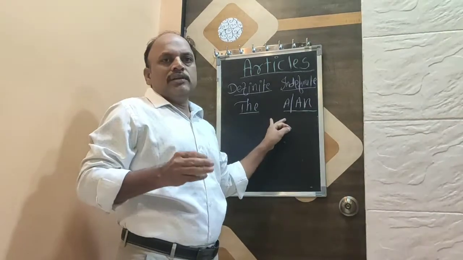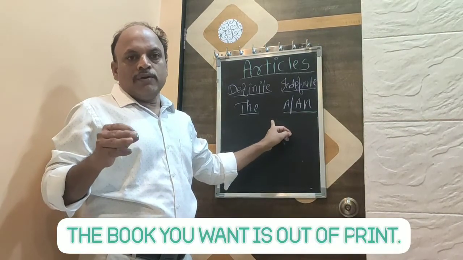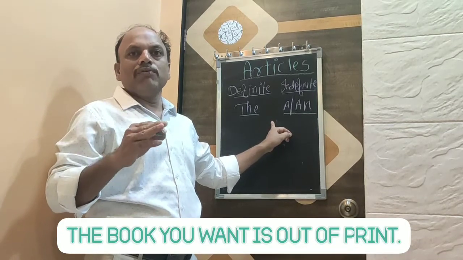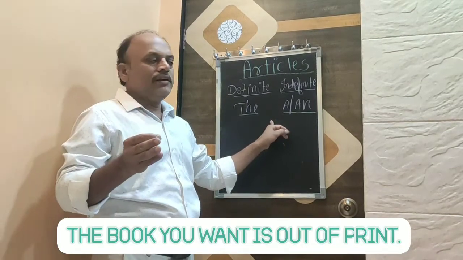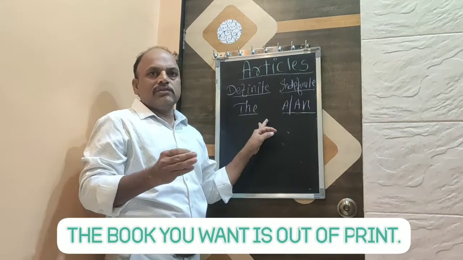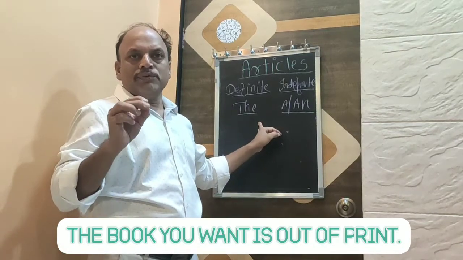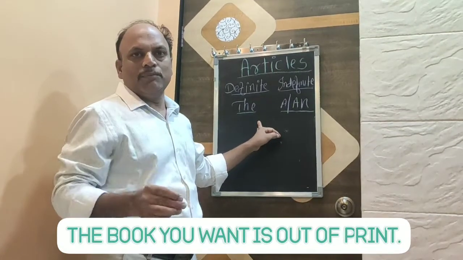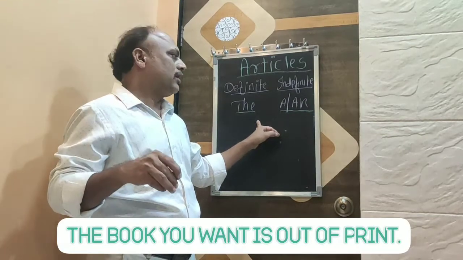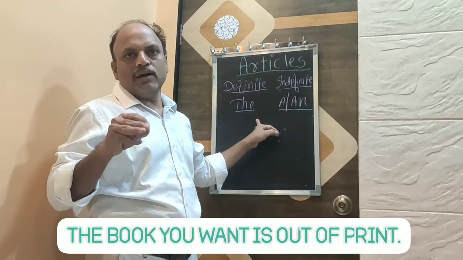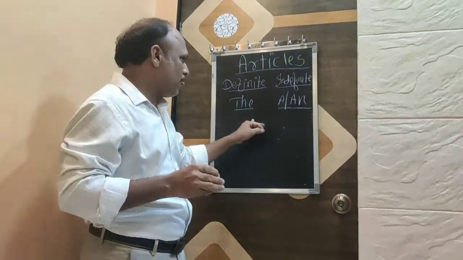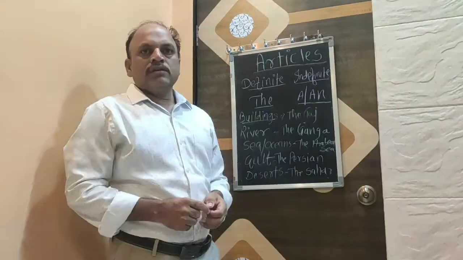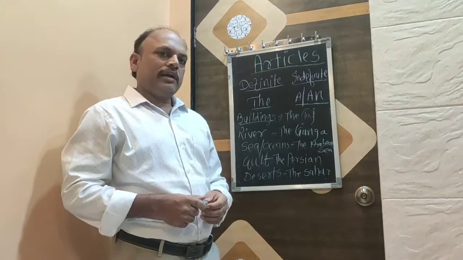For example, the book you want is out of print. Here "the book", that book is a very particular or exact book which we are talking about. The book is out of print now. Some more examples. Yes friends, we are talking about the article the.